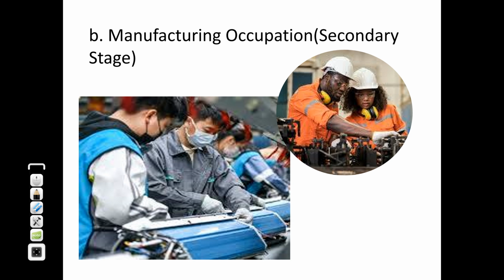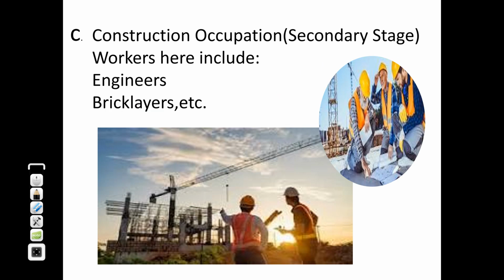Manufacturing occupation is the secondary stage, and these are the people who convert the extracted raw materials into both semi-finished and finished products. Then the next one is construction occupation.